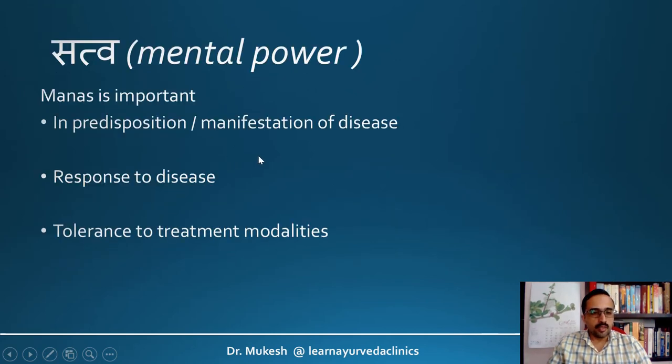So this is again important in case of disease predisposition and manifestation of the disease. For example, in a Pravara Sattva individual, even if the disease is very severe, it may present as a very mild disease. So again, it has influence on the manifestation of the disease, how the individual responds to the disease, and tolerance to treatment modalities. For example, some of the Shodhana measures like Niruha Vasti or Vamana cannot be tolerated by an Avara Sattva individual.